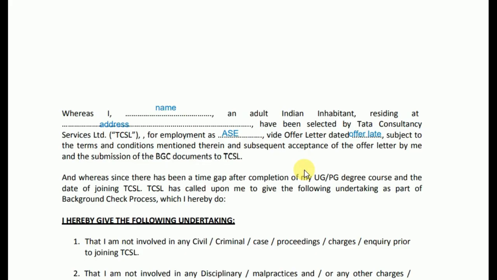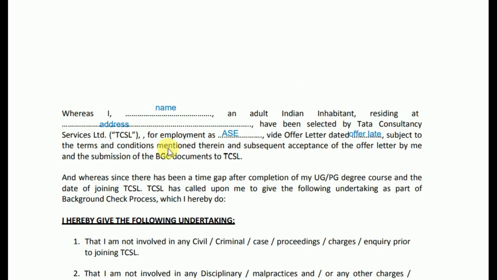So friends, you have to use a 100 rupees stamp paper for your non-criminal affidavit. But in case a 100 rupees stamp paper is not available, then you have to use a 250 rupees stamp paper. And on both the stamp papers, you should print some content. However, it may be a few lines, but it must be there on the stamp paper. And in case you are using a 50 rupees stamp paper, it should be available on both the pages.